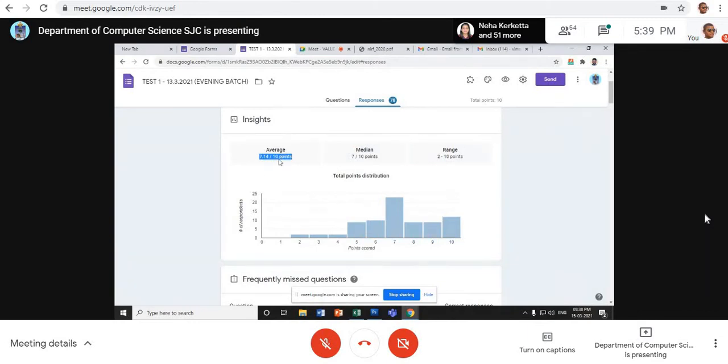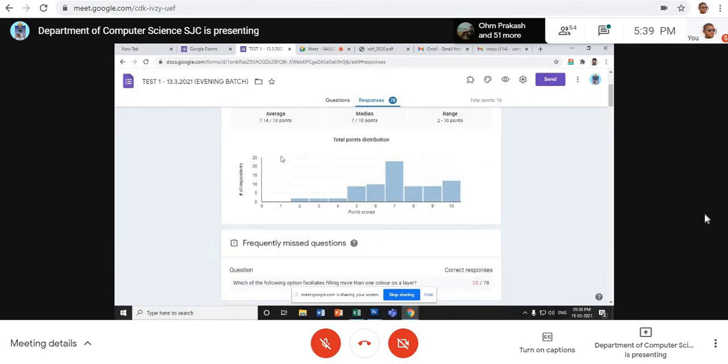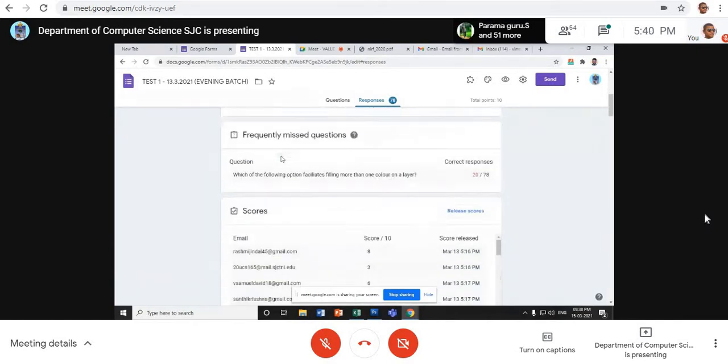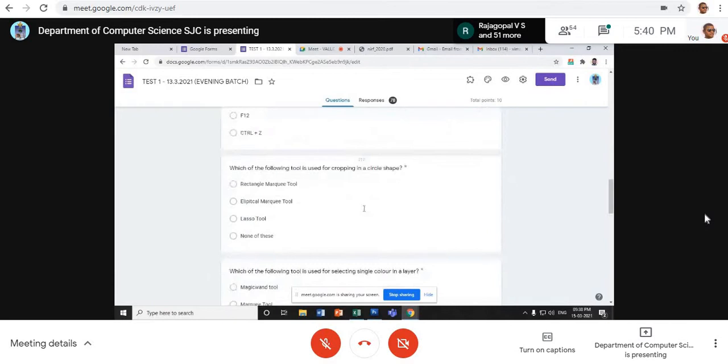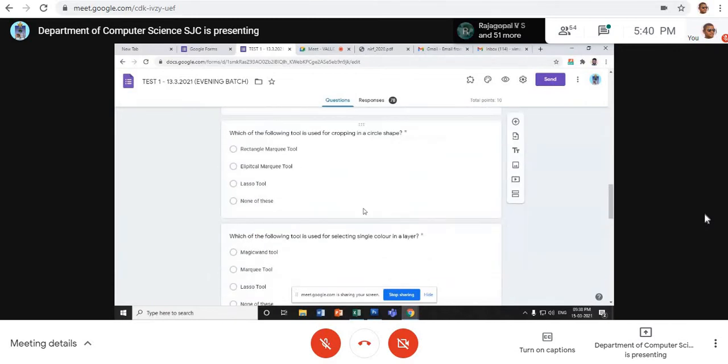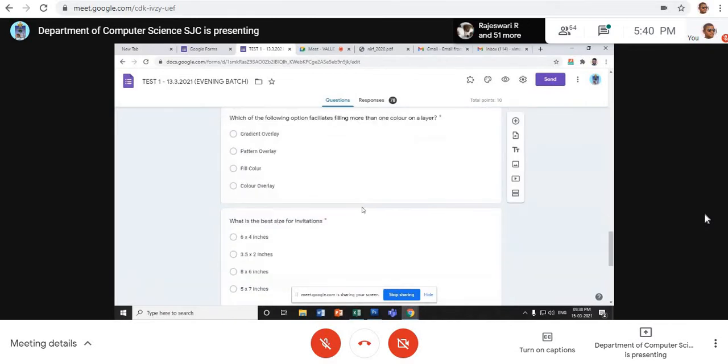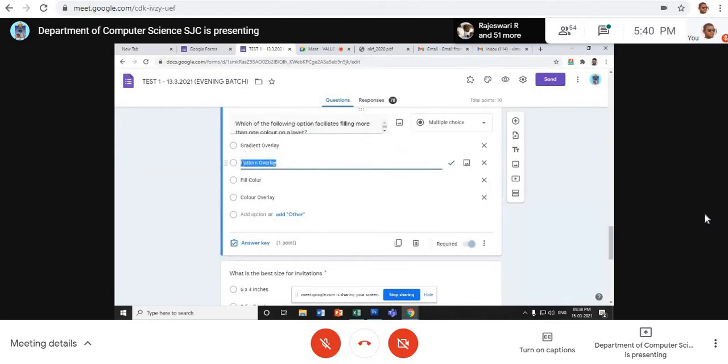Sir, what is the correct answer to the question, which of the following options facilitates filling more than one color on a layer? Gradient overlay is the right answer. Sir, I checked that and it is marked wrong.